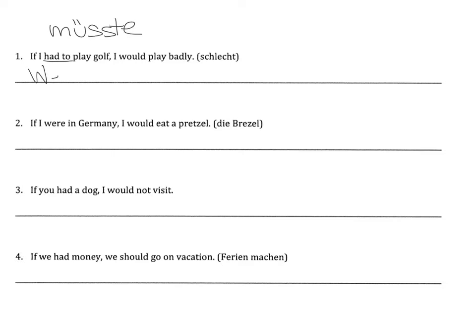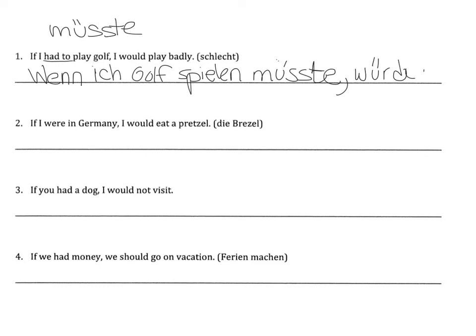So we want to say the word if, and wenn is a verb kicker. So wenn ich Golf spielen müsste, I would play badly. We know that the verb has to come next. Würde ich schlecht spielen.